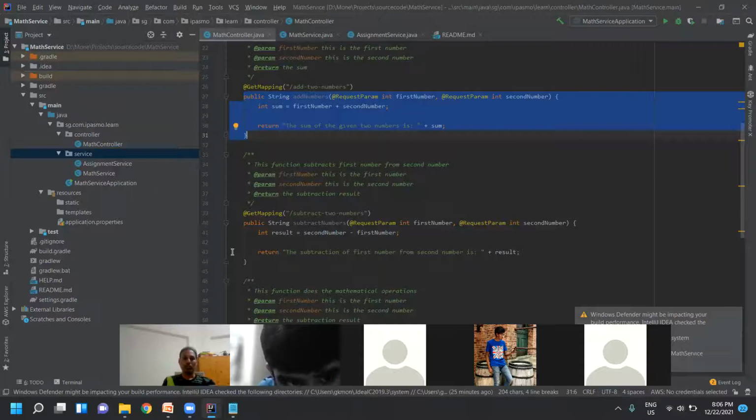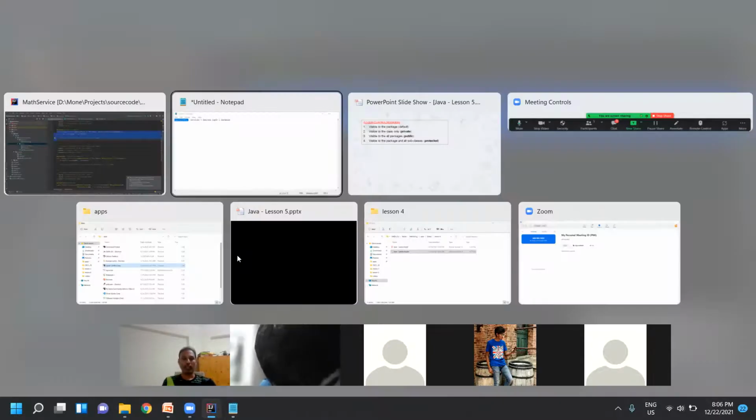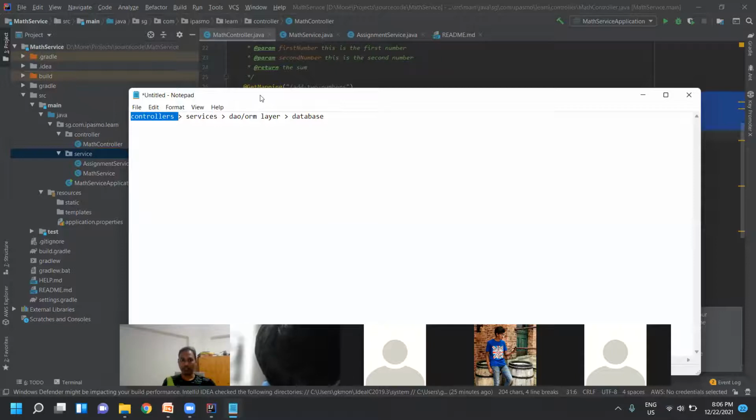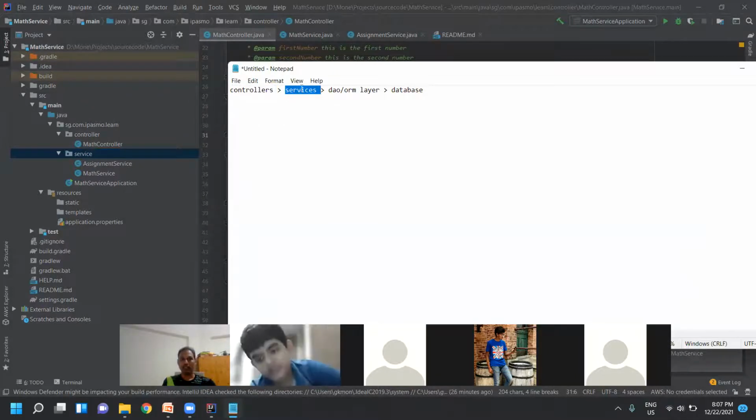Fine. Based on this application architecture framework, services should be accessible from where? Controllers, right? Services should be accessible from controllers, so you have two options. Either you make your service classes public and use them inside the controllers, or you extend your controller to service classes and then use all these services.